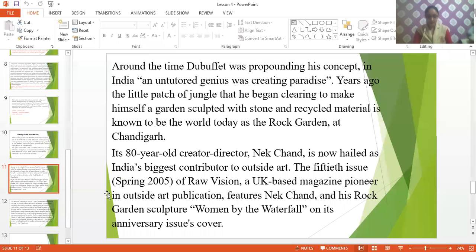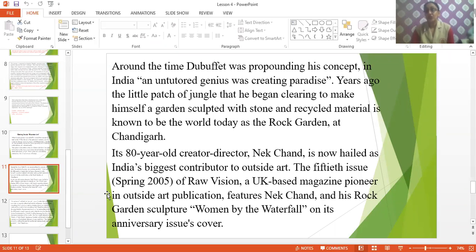And who is this person? The writer is telling us a story: many years ago, a person started clearing a small area of jungle, and in this area he started installing statues. He made these statues with carved stones, and also with reusable material. And now at present the whole world knows that area as the Rock Garden in Chandigarh.